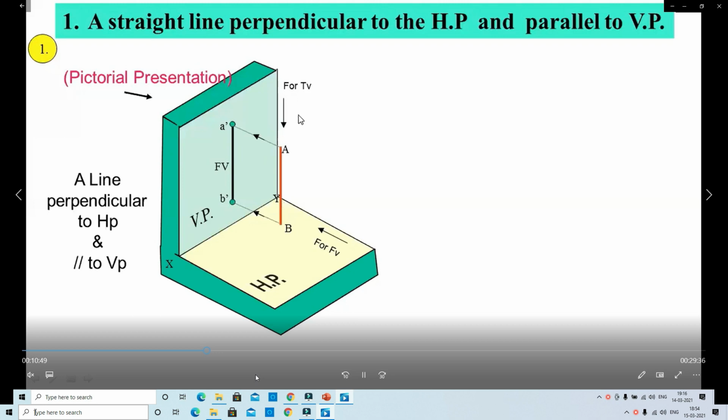Projections of straight lines have different cases. Among these, we discuss the first one. A straight line is perpendicular to HP and parallel to VP. Here you observe the figure.